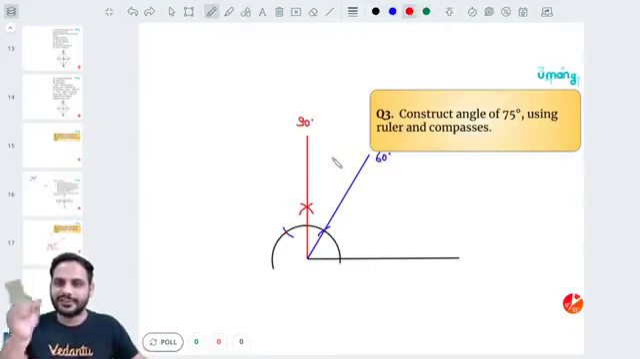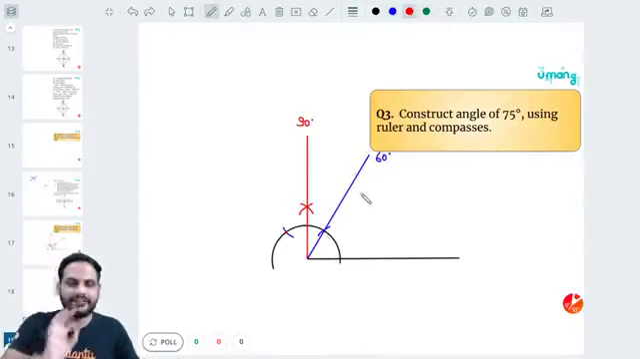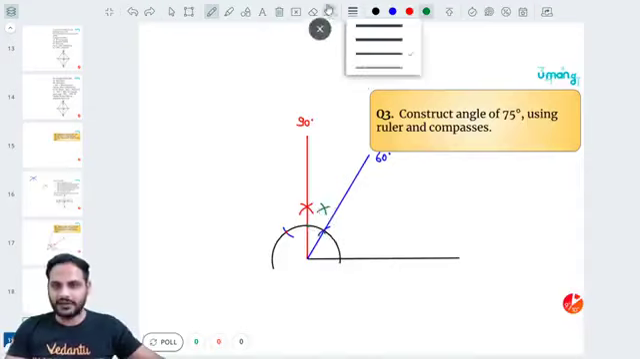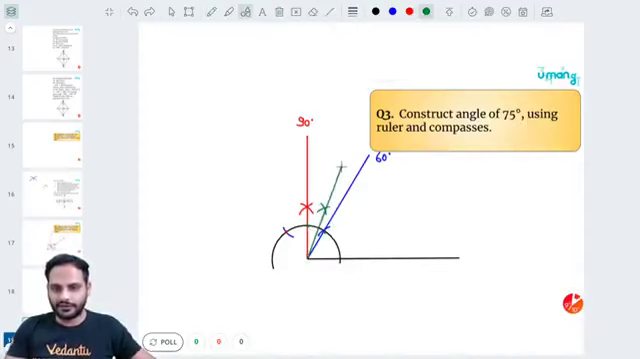Now I know between 60 and 90, if I draw angle bisector, I will get 75 degrees. So draw the angle bisector between them. So keep the tip of the compass over here, make one cut, keep the tip of the compass over here, make another cut, draw the line going through the intersection point. So this angle will be equal to 75 degrees.